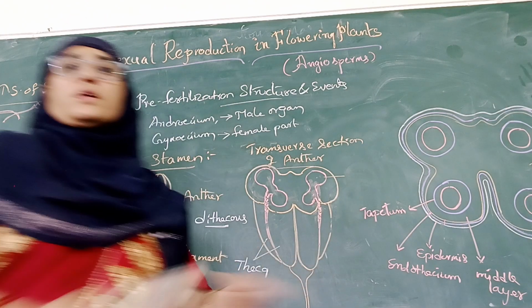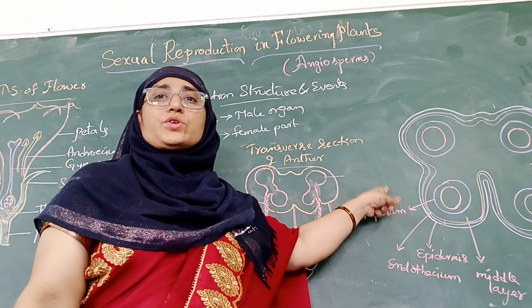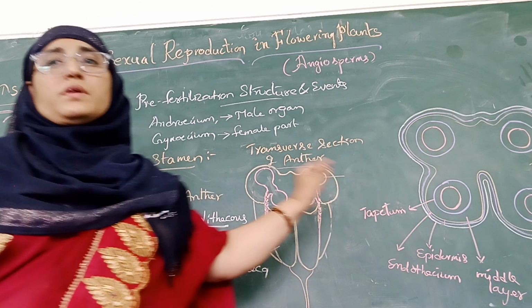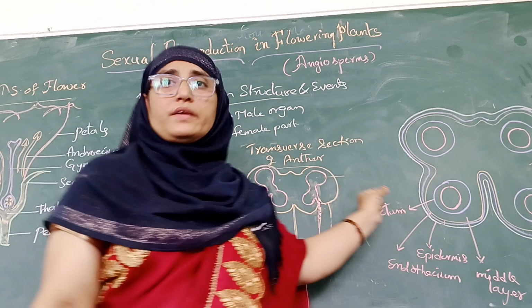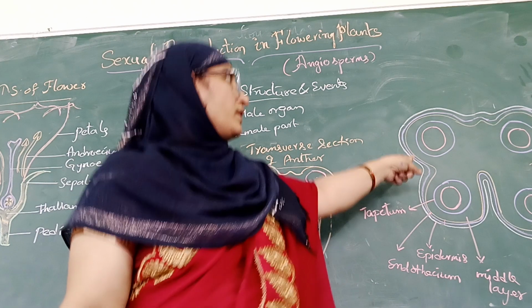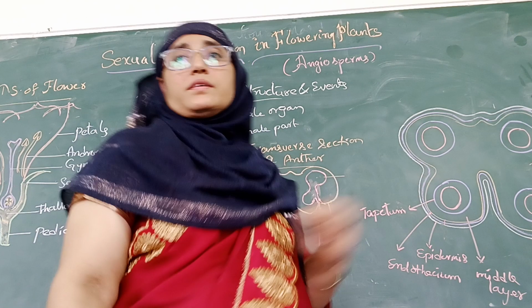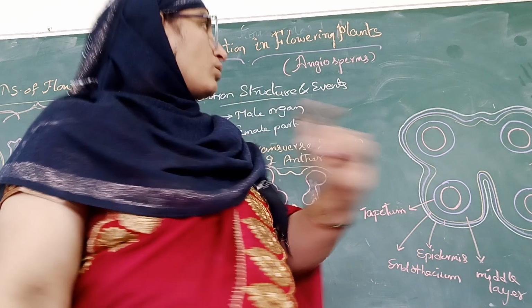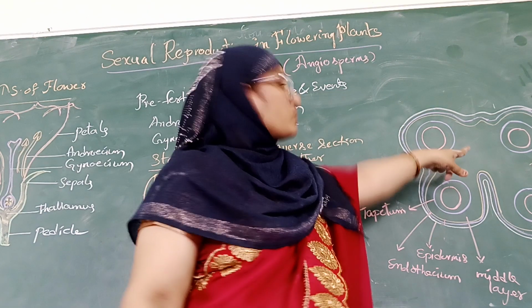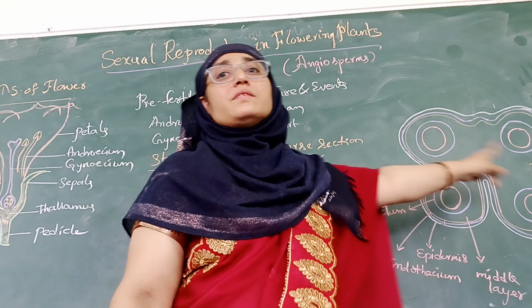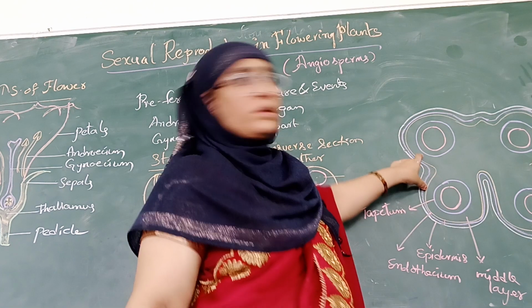When we observe the transverse section of a young anther in its immature, early developmental stage, we can observe that it has a four-sided structure and bears four microsporangia at its corners, two in each lobe.